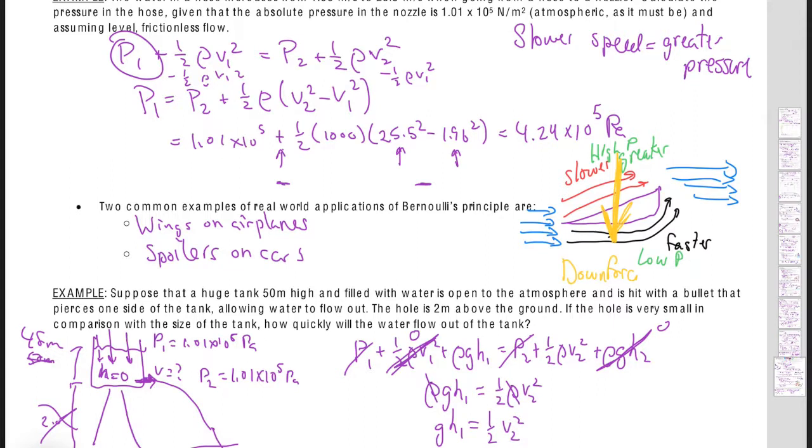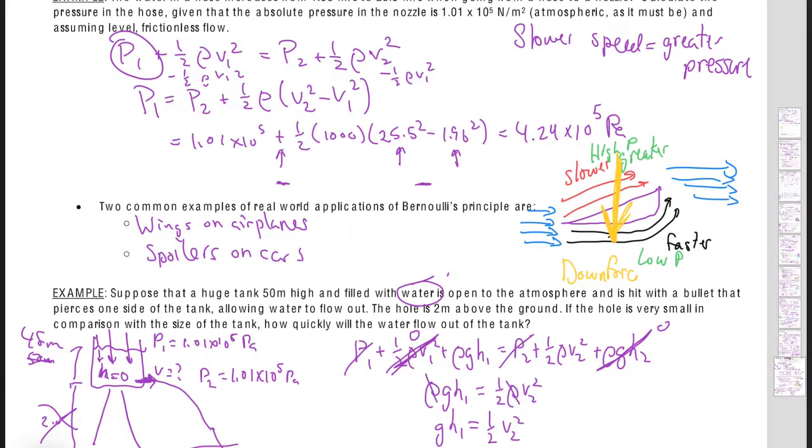You could say, in fact, it does say water, right? And sometimes it may just say it's filled with a fluid, so it doesn't matter what it is. And so all I'm going to do is solve this for V2. So V2 equals the square root of 2 g h. Oh, h1, sorry, not h2.